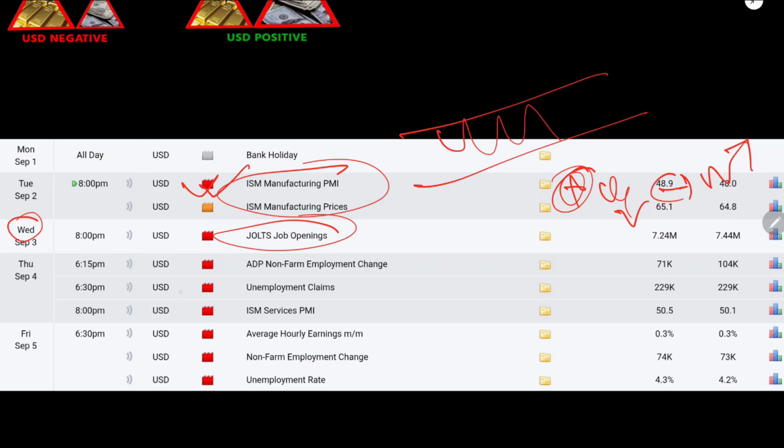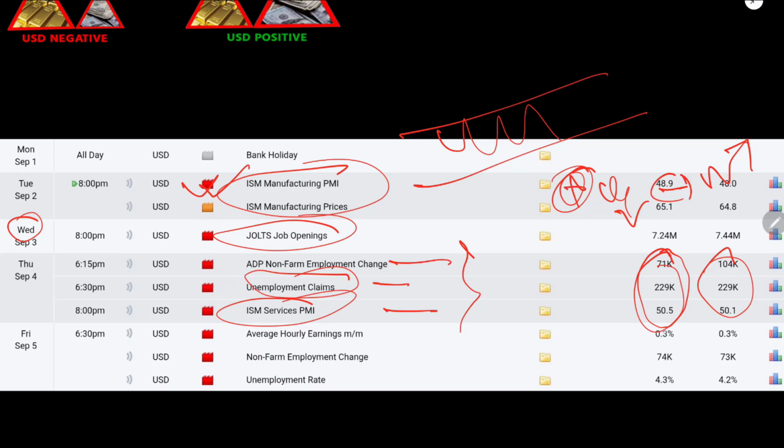And on Thursday we have a few news items: unemployment claims, which is major news, ADP non-farm, and ISM service PMI. These three are major news. As you can see, there are three data points from previous days, and this is the expected data for the upcoming days. If data comes in more than 71k, more than 229k, and more than 50.5, that is green data, and we will sell gold for positive data. And if data comes with negative, we will buy gold.